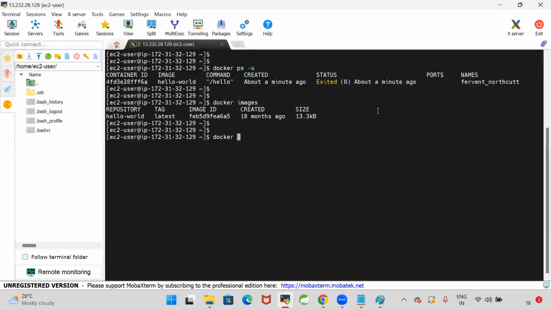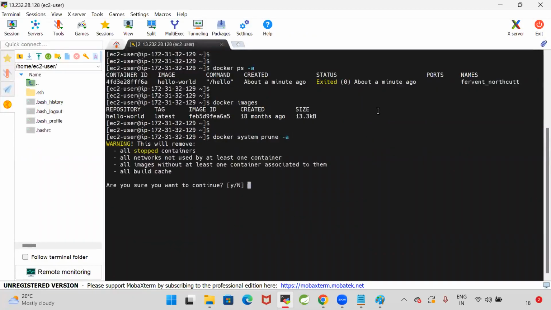For that, docker system prune -a. It is giving a warning. This will remove all the stopped containers, all the networks not used by at least one container, all images without at least one container associated to them, all the build cache. So all the stopped containers, unused networks, unused images, build cache will be deleted when you go for the docker system prune -a command. Are you sure you want to continue?